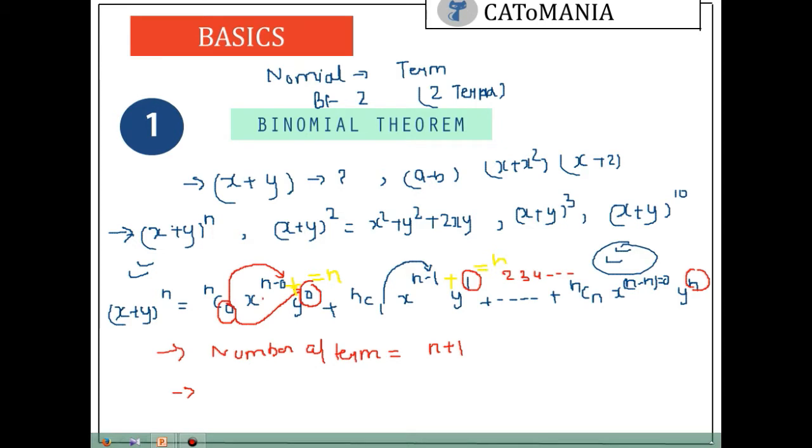If you sum n minus n plus n, what you get is n. So the power remains constant, it won't change. So you can write that the sum of powers will remain the same.